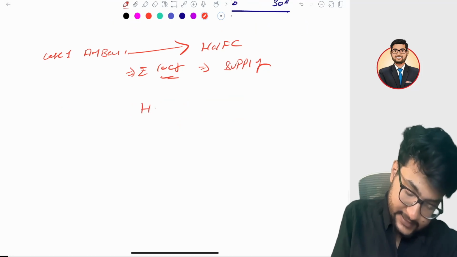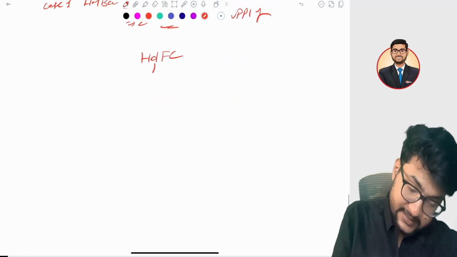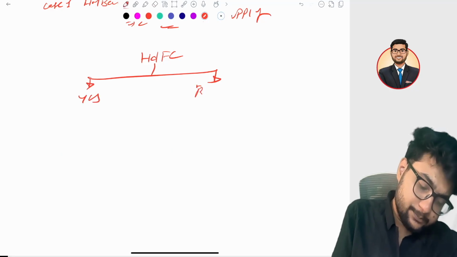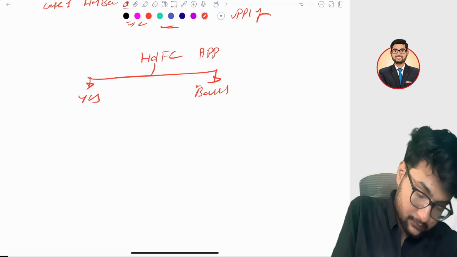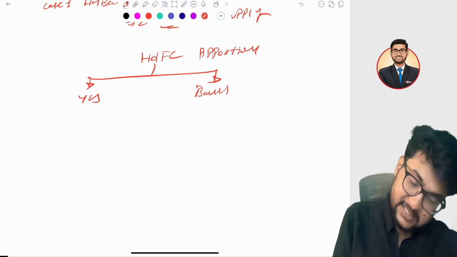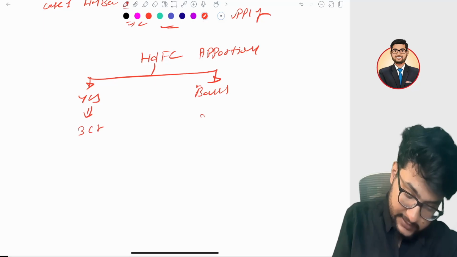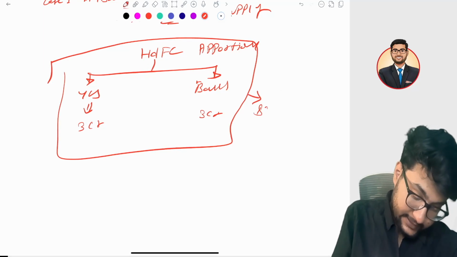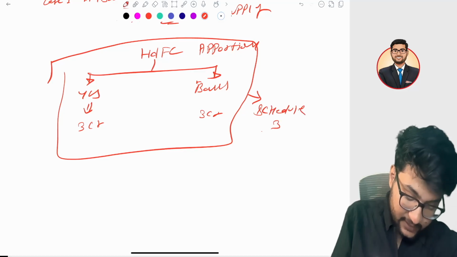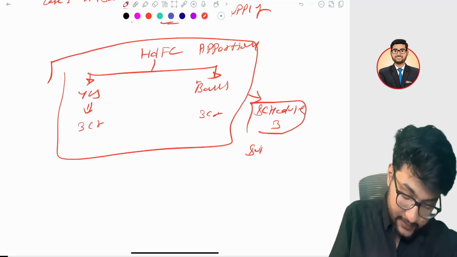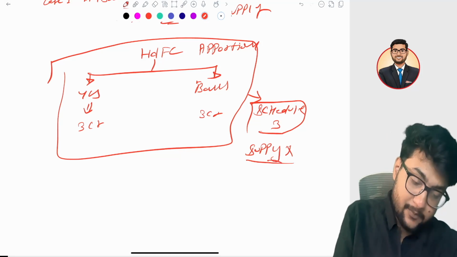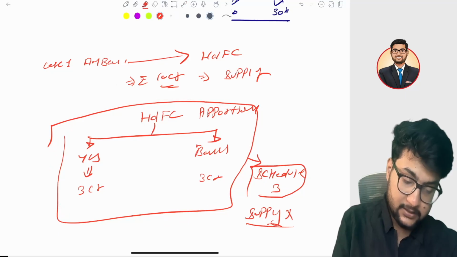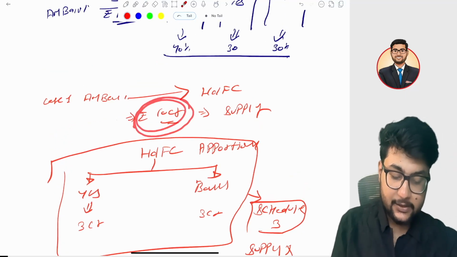And after that, HDFC distributed 6 crore out of that to Yes Bank and Bandhan Bank. It is called apportionment, because there is a single contract. He is getting 3 crore, he is getting 3 crore. What about this transaction? Schedule 3 covers this transaction, and anything which is covered under Schedule 3 is not a supply. This is not a supply because it is a pure apportionment of the amount of insurance, because we have already paid the tax on the 10 crore.